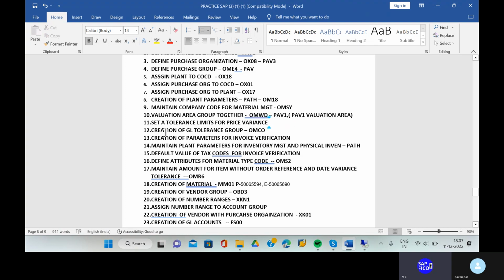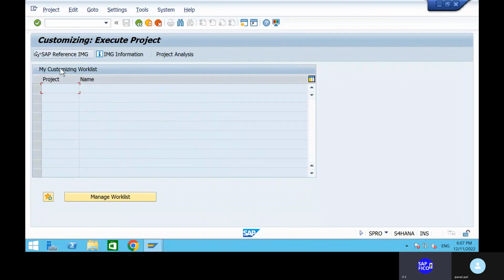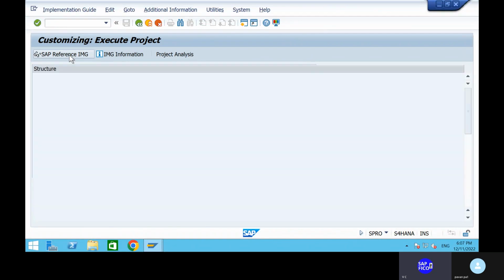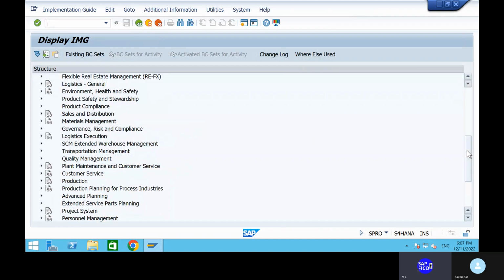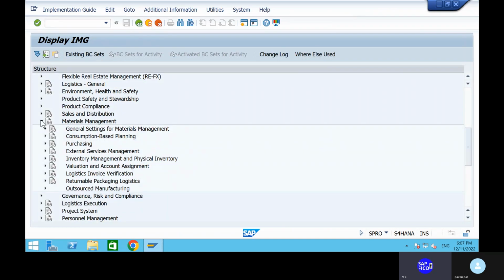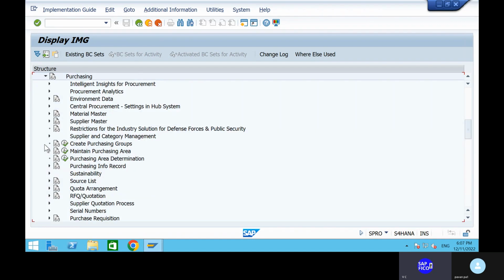Okay, then next, what is the next configuration? Set tolerance limits for price variance. If you have any price variance, we have to set the tolerance limit, right? For this thing, can you go to the material SAP reference IMG? Go to the material management, go to the purchasing, and in that we do have one thing.